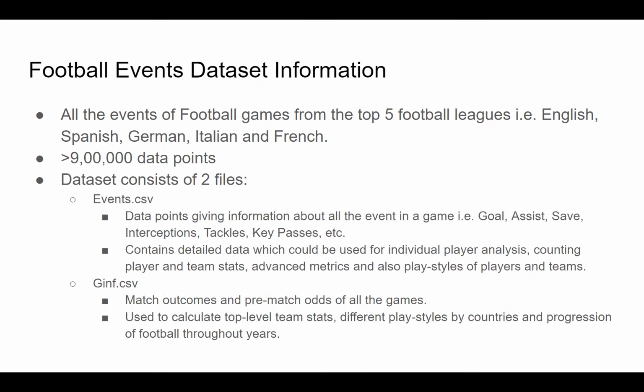The first file is events.csv, which has more granular data that involves events like goals, assists, saves, passes, etc. And ginf.csv or gameinfo.csv, which consists of high-level game data like scores, home team scores, away team scores, etc.